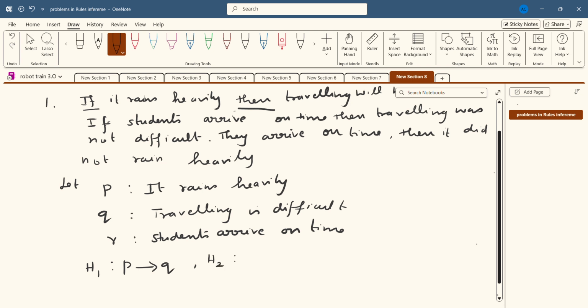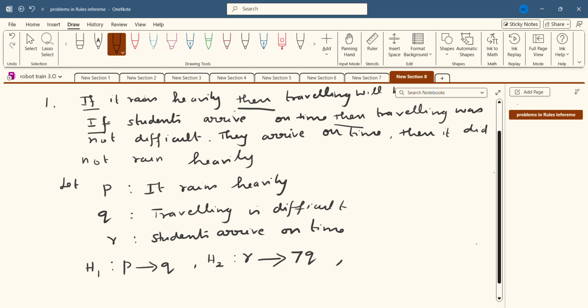If students arrive on time, then traveling was not difficult. So once again we have a conditional statement. Students arrive on time, here the propositional variable is R. Traveling is difficult, we can represent by the propositional variable Q. But here the statement is traveling was not difficult. That means R conditional negation Q.